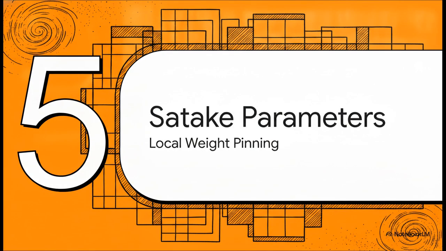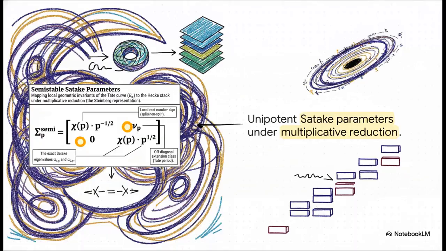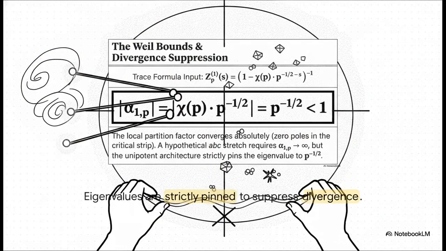Moving into Section 5, Semi-Stable Satake Parameters and Local Weight Pinning. To see exactly how tight these constraints really are, let's zoom into the semi-stable reduction blocks. When we map the local geometric invariance of the Tate curve to the Hecke stack under multiplicative reduction, we get the Steinberg representation. Now, this Satake parameter matrix takes an exact, non-diagonal, unipotent layout. Notice the off-diagonal extension class there, and more importantly, look at our exact Satake eigenvalues sitting right there on the diagonal. Now, why does this unipotent layout actually matter?